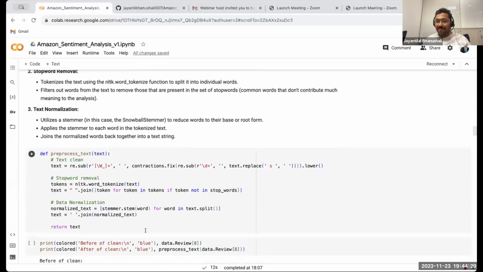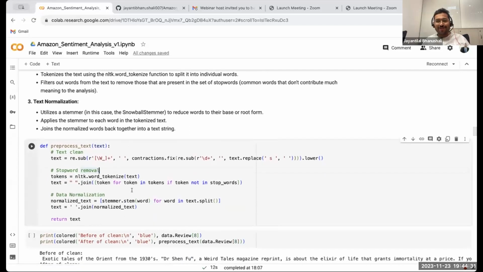So what we have done is we have simply created a function for it, right? Pre-process text, where you clean the text and remove the stop words. Now, the good thing is we already have a list of stop words. Some good person has already done it for us. So we just need to make sure to use it, regularly update it, and it will automatically delete them from our textual data, right? And this is the third point, which is text normalization.